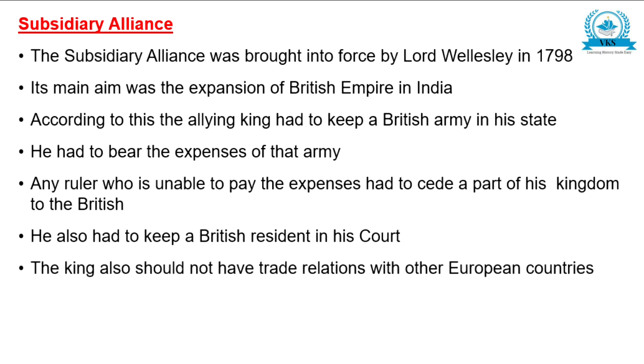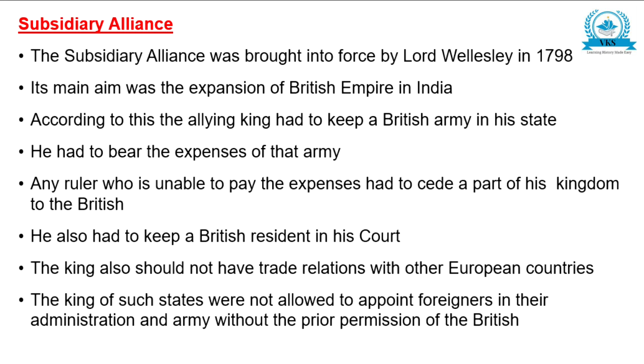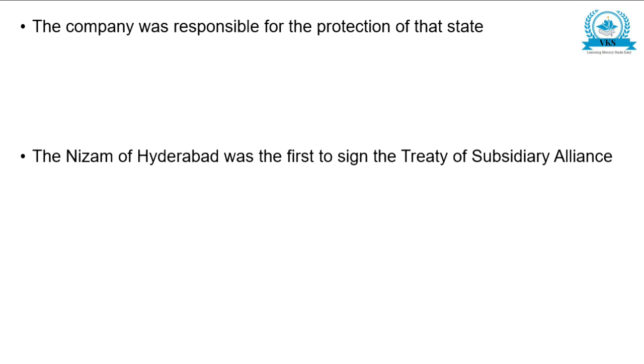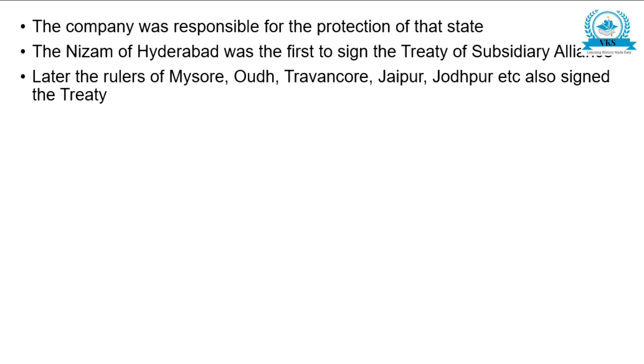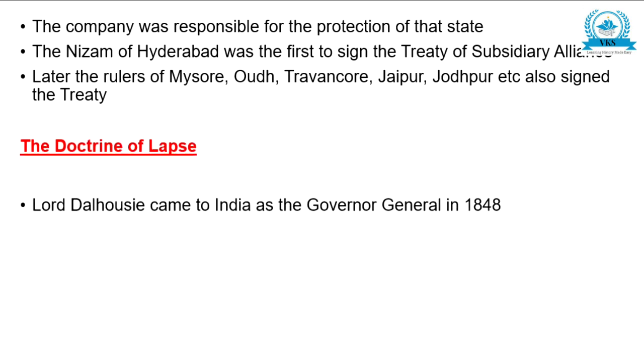The king also should not have trade relations with other European countries. The kings of such states were not allowed to appoint foreigners in their administration and army without the prior permission of the British. The company was responsible for the protection of that state. The Nizam of Hyderabad was the first to sign the Treaty of Subsidiary Alliance. Later, the rulers of Mysore, Oudh, Travancore, Jaipur, Jodhpur, etc. also signed the treaty.